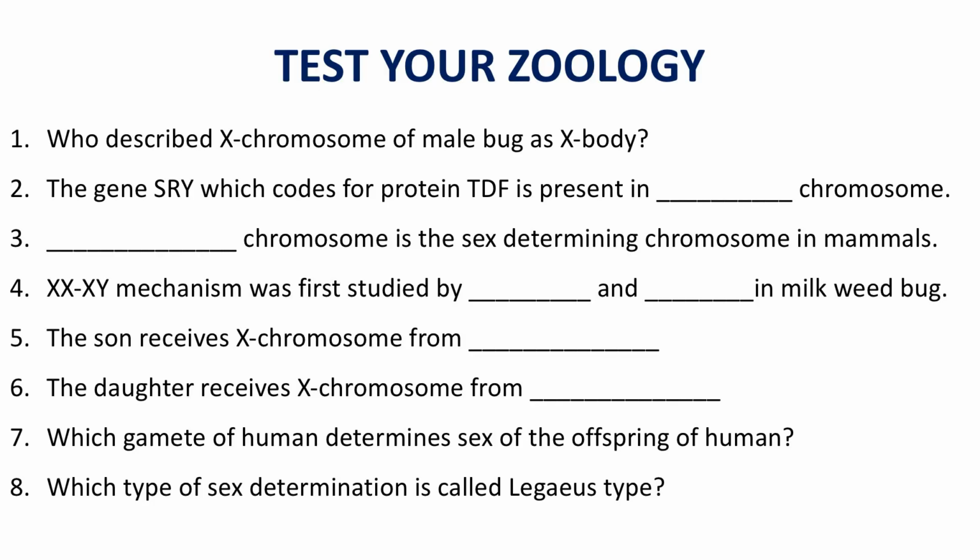The son receives X chromosome from? The son receives X chromosome from mother, because it receives Y chromosome from the father. The daughter receives X chromosome from both the sexes, because in case of daughter 2 X chromosomes are present. It receives 1 X chromosome from father and another X chromosome from mother, right?